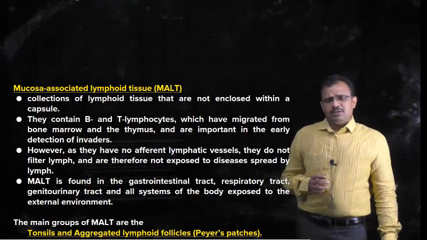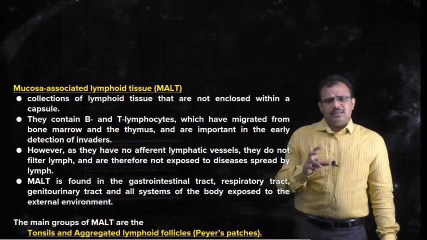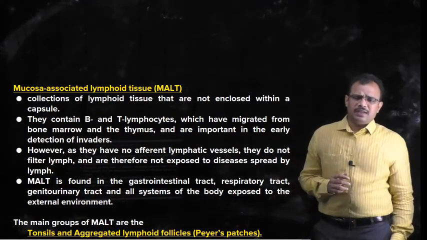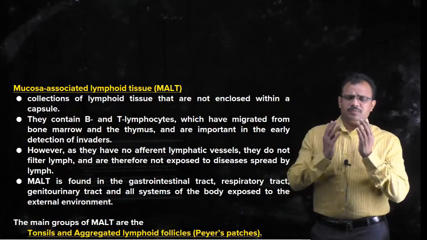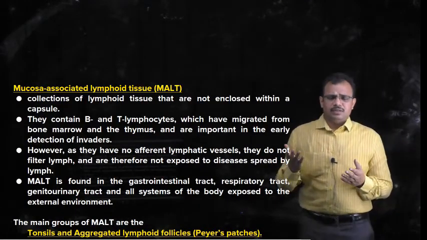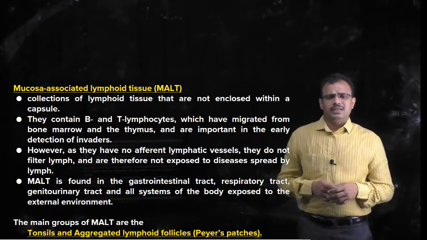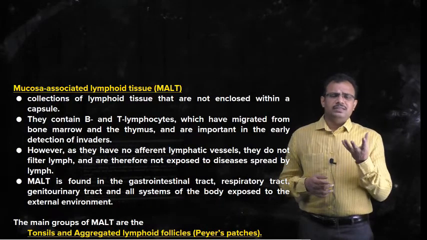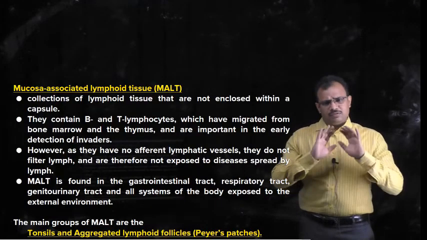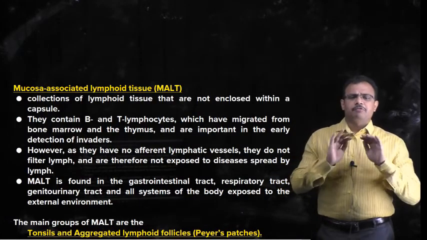We have seen that various organs such as lymph nodes, spleen and thymus gland are all protected by a fibrous tissue, whereas MALT, or mucosa associated lymphoid tissue, is open and not covered by any fibrous covering.